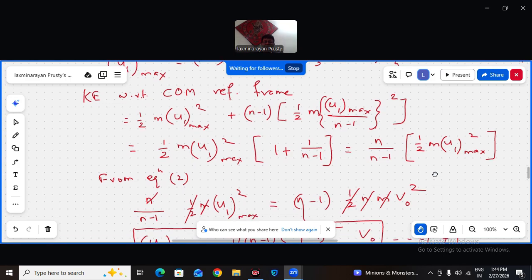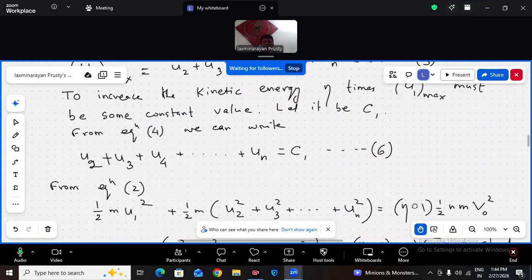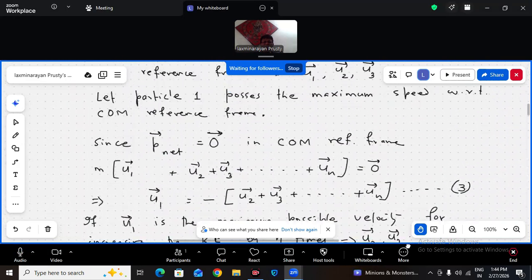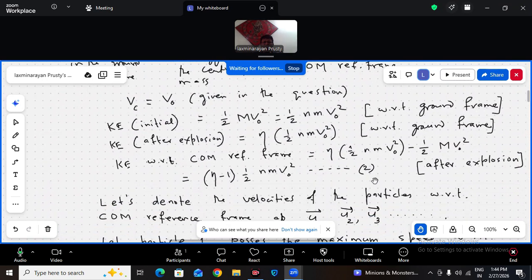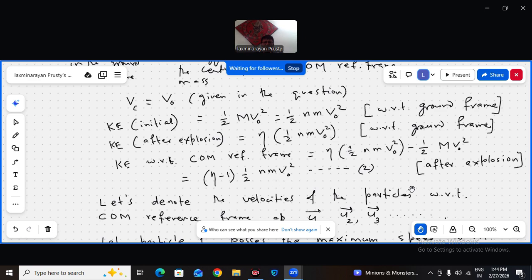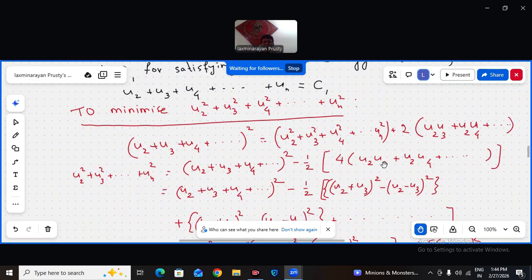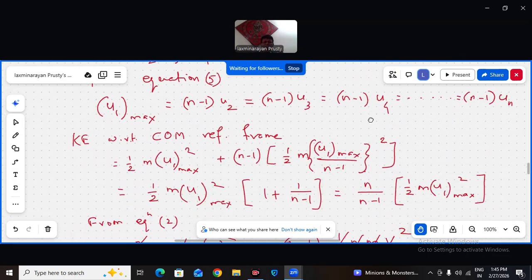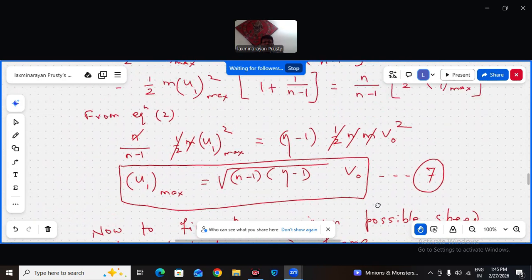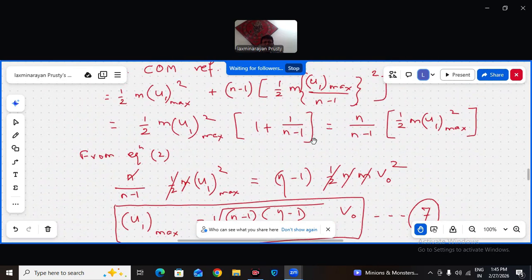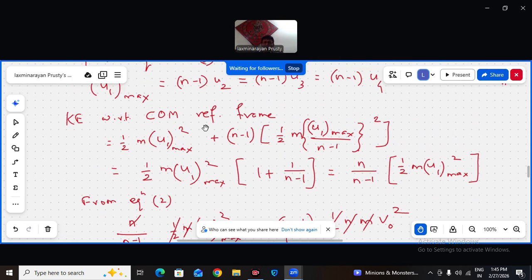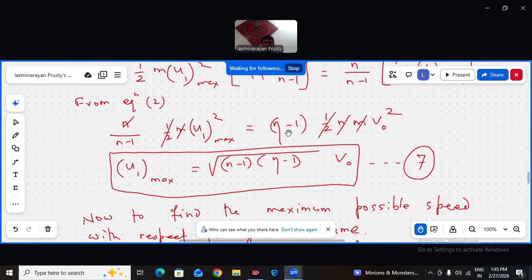And from equation 2, what I wrote, with respect to the center of mass reference frame, the kinetic energy is eta minus 1 half n m v naught square. Equate that to here. n by n minus 1 half m u1 max square is the kinetic energy with respect to center of mass, but that is also equal to eta minus 1 half n m v naught square.